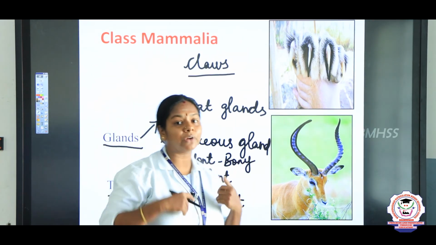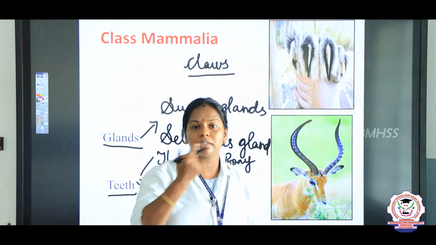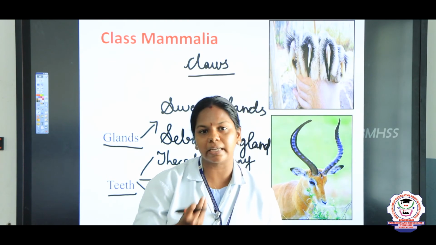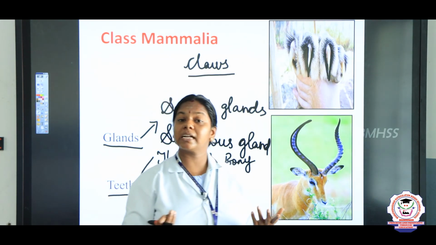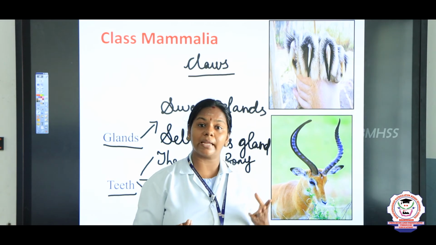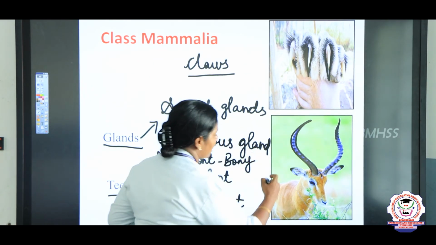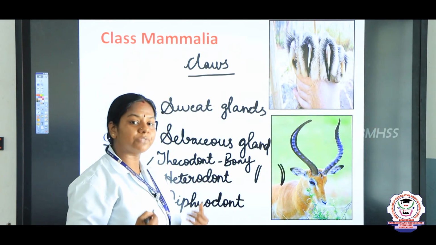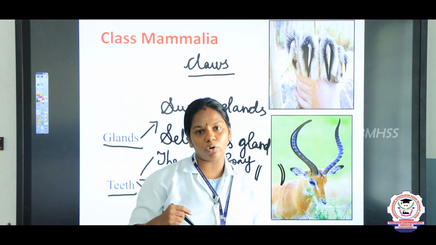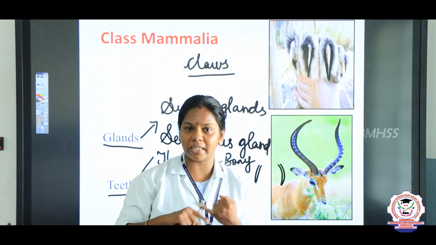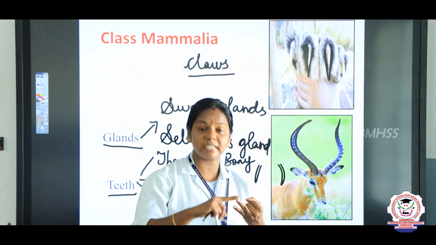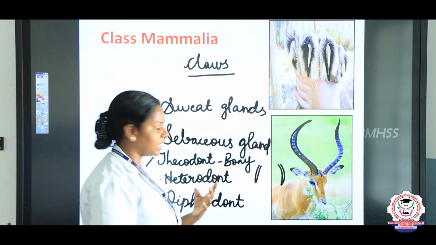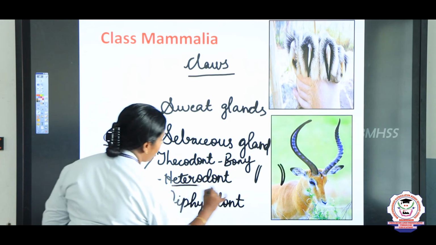Heterodont means we have different types of teeth. For example, in front we have the cutting teeth. For example, in rabbits you can see incisors, right, cutting. And if you see a cat or a tiger or a lion, you can see the teeth are very sharp, right. So, different types of teeth for grinding, molars, premolars. So, they possess four types of teeth: canines, incisors, premolars and molars. Since there are four types of teeth, we can say it as heterodont.